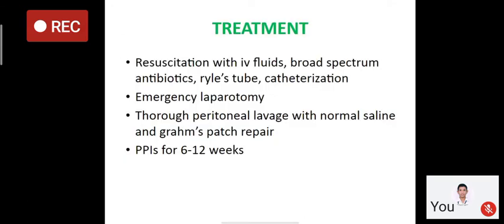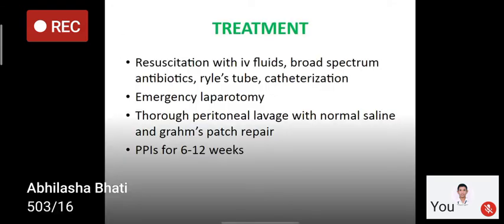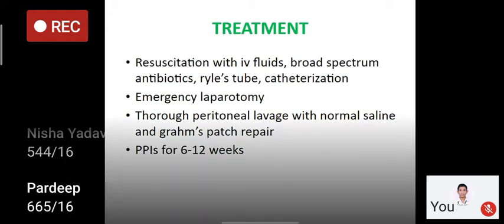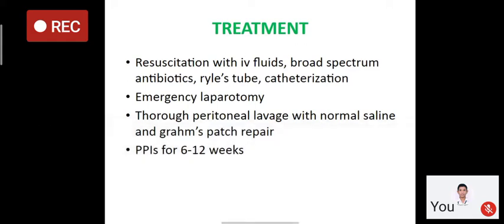So it is treated. The patient is admitted in the emergency and resuscitated with IV fluids, normal saline, and blood transfusion, broad spectrum antibiotics like cephalosporins, aminoglycosides, and imidazoles, metronidazole, and Ryle's tube to decrease the gastric distension, and Foley catheterization to see the hydration status and to measure the urine output.